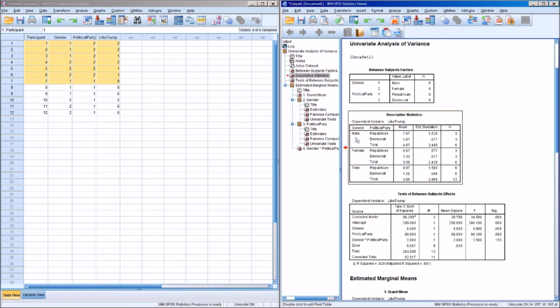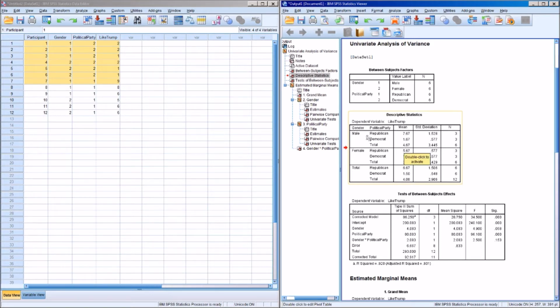Similarly here, we've got our male Democrats, which scored a liking of 1.67 out of 10 for Donald Trump. Between the 3 of them, that is their mean liking for Donald Trump. And there were 3 of them. If you want to see how all males meaned for liking Donald Trump, that'll be this total row.